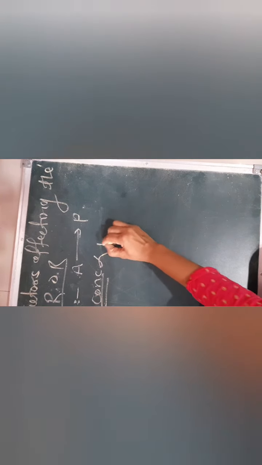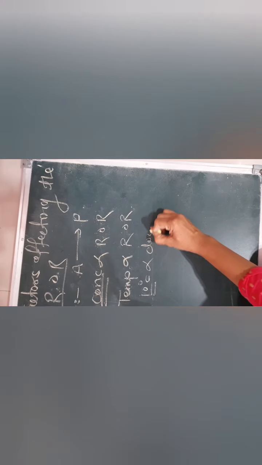The first factor is concentration. Dear student, in short you should remember this, the concentration is directly proportional to the rate of reaction. Means what? If concentration of reactant is maximum, of course the rate of reaction is maximum or fast. Then number 2 is temperature. Student, temperature is also directly proportional to the rate of reaction. Means what? If we increase the temperature by 10 degrees centigrade, the rate of the reaction doubles, and this point should be noted. Then third point, that is the catalyst.